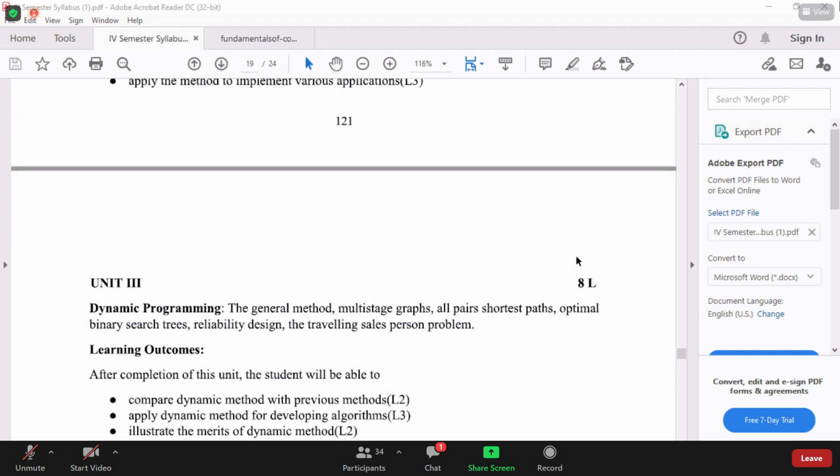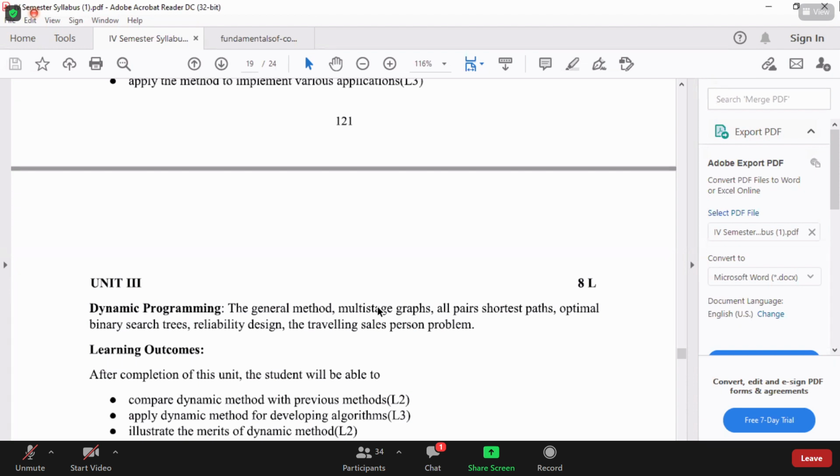That is the advantage of dynamic programming. If you observe all the five problems, at each and every stage we'll take a decision. That is nothing but the general method of dynamic programming.